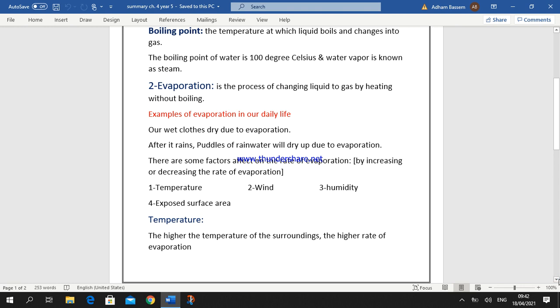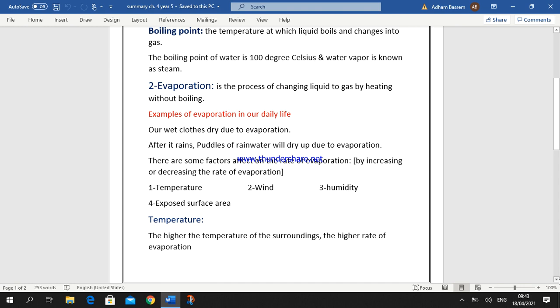Also, we have some factors that affect the rate of evaporation. What is meant by affecting the rate of evaporation? Increasing or decreasing the rate of evaporation. What are the factors that affect the rate of evaporation? We have 4 factors. Factor number 1, temperature. Factor number 2, wind. Factor number 3, humidity. Factor number 4, exposed surface area.